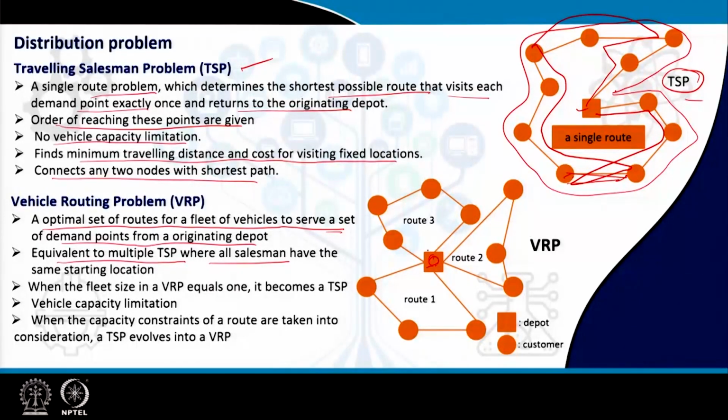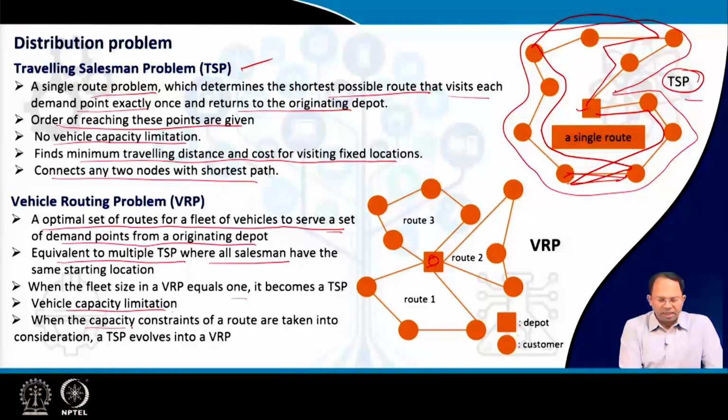How many vehicles are required depends on the time of start, the time of end, and whether one vehicle can serve multiple routes, which can also happen. When the fleet size in a VRP equals 1, it becomes a TSP. And vehicle capacity limitation is also there. That is why when the capacity constraints of a route are taken into consideration, a TSP evolves into a VRP.